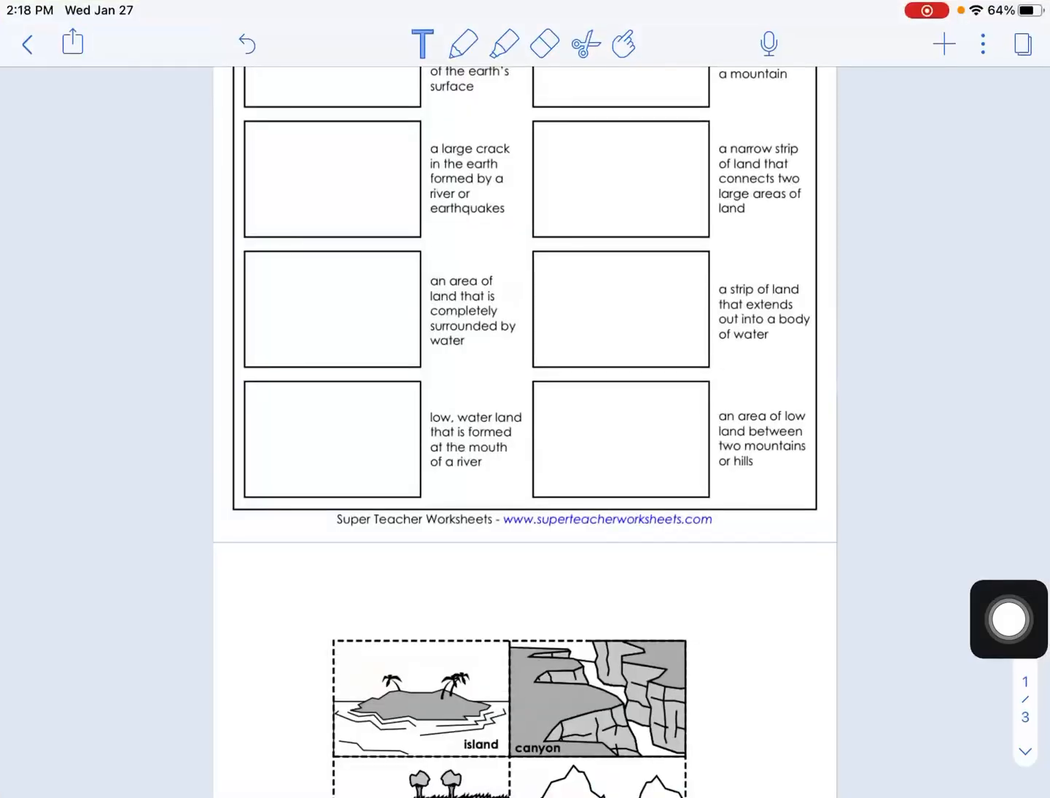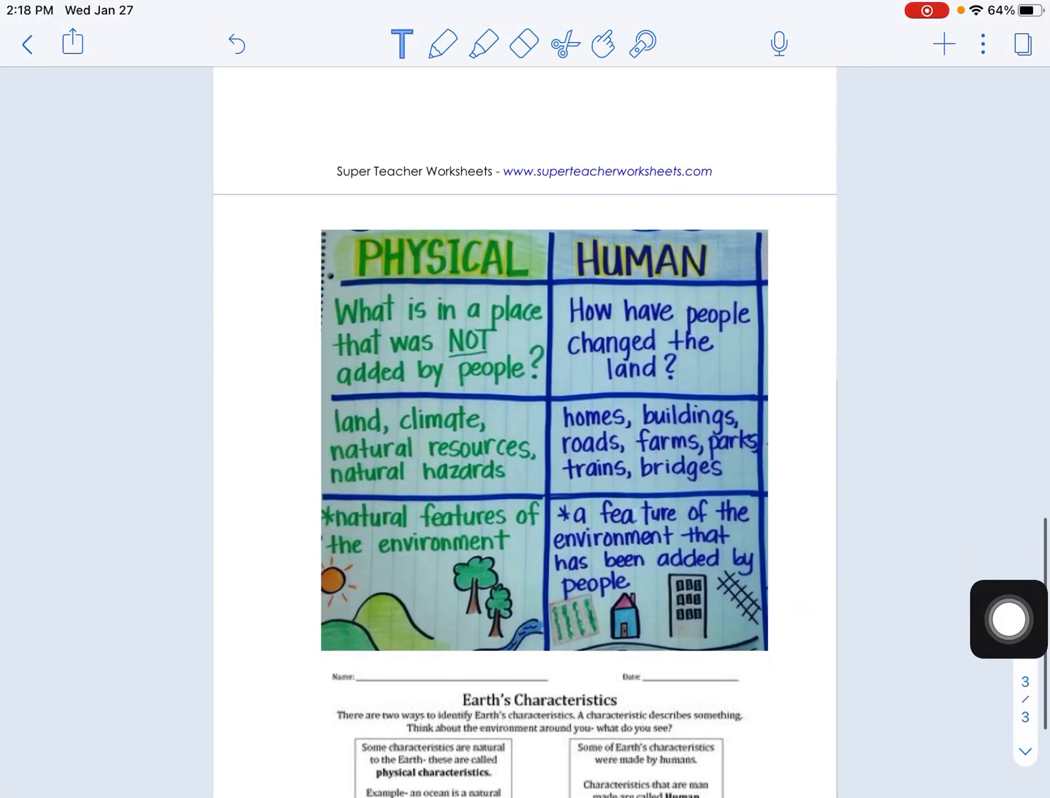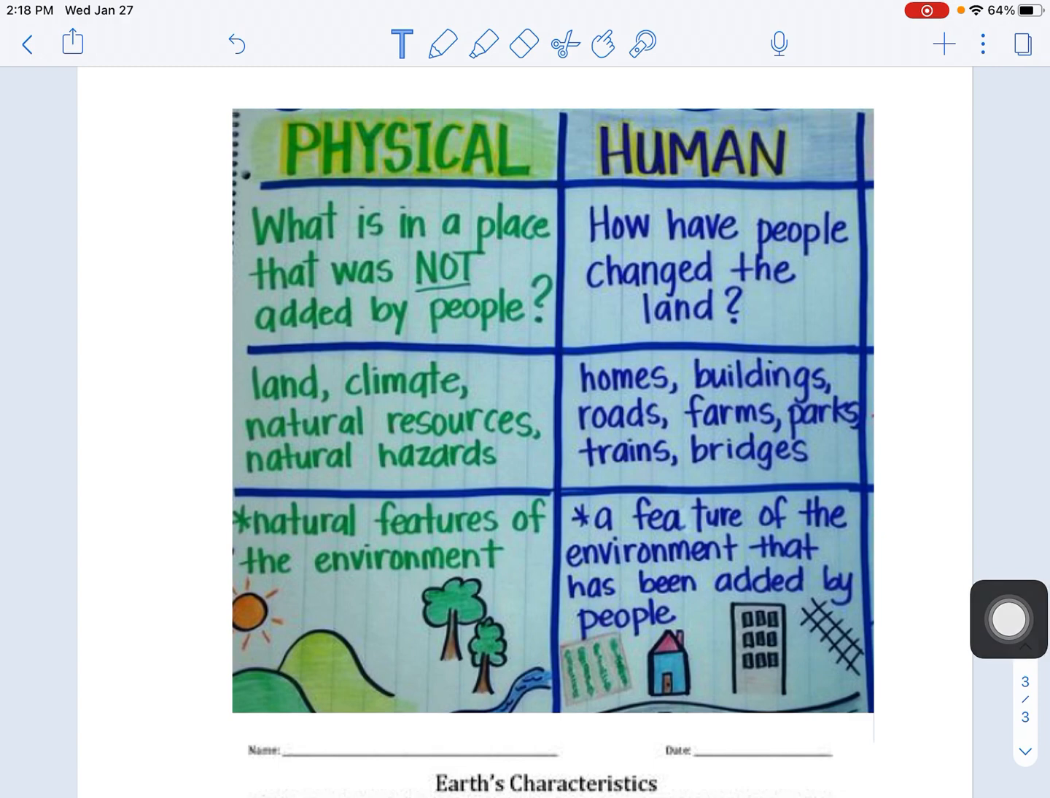I'm going to show you Notability, just to give you a quick overview before we dig deeper into physical characteristics. Physical characteristics of our Earth. What is in a place that was not added by people? So think about that. Think about in your community, in your backyard. What is in your community and in your backyard that was not added by people, that was already there before?